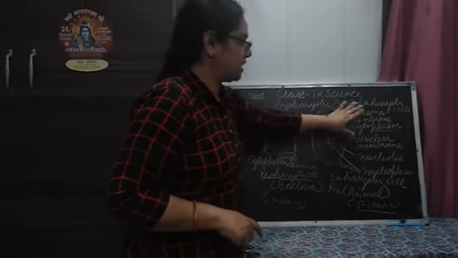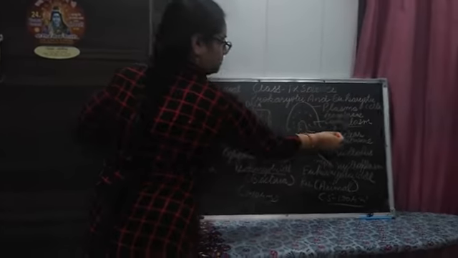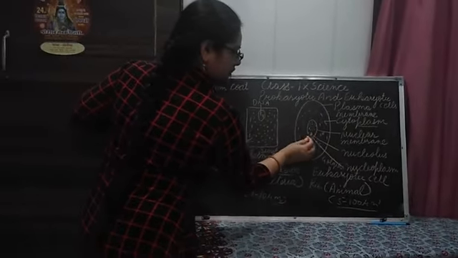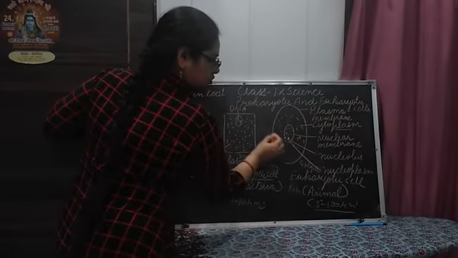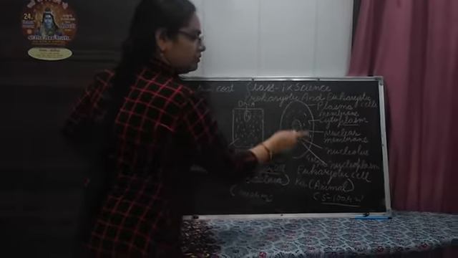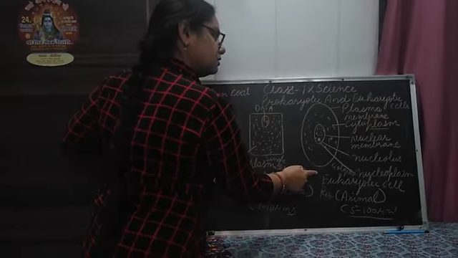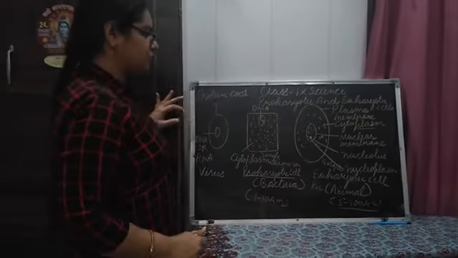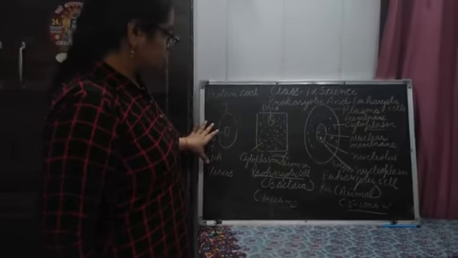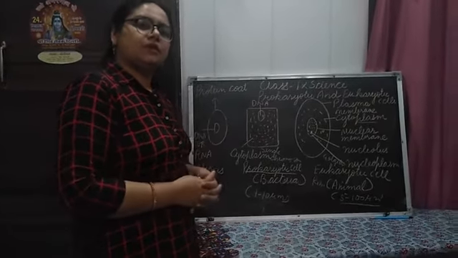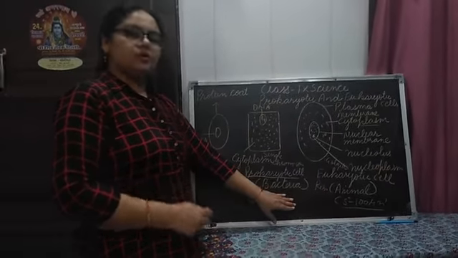Complete: plasma membrane, cytoplasm, and nucleus are present, along with nuclear membrane, nucleolus and nucleoplasm. All membrane-bound structures are present in the eukaryotic cell. So I hope you understand, students. Learn this question also: what is the difference between the prokaryotic and eukaryotic cell?